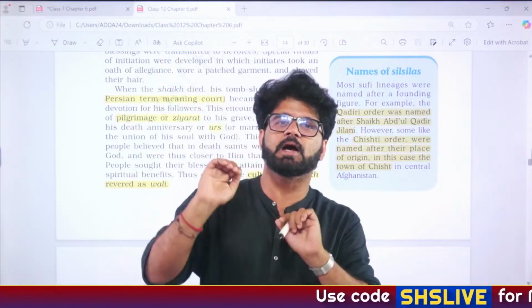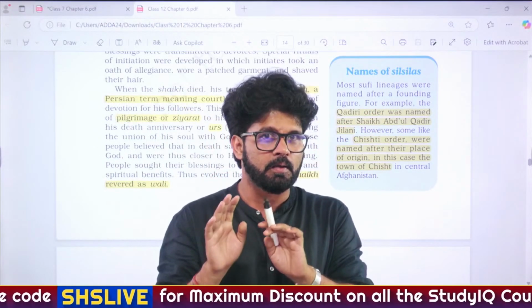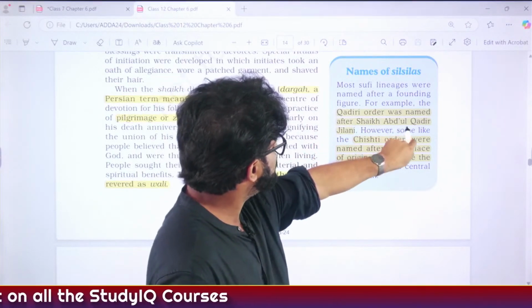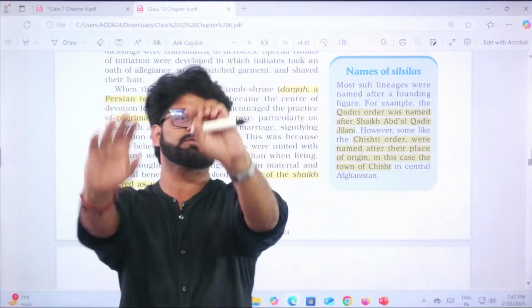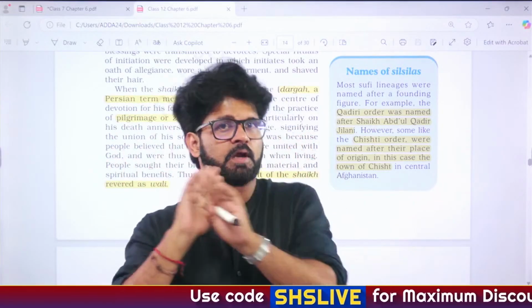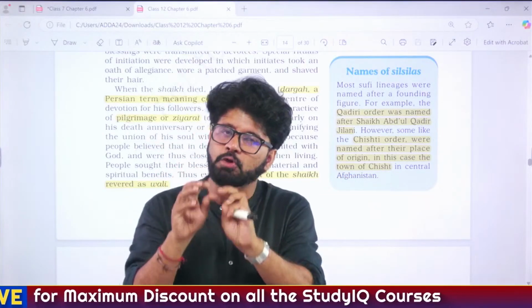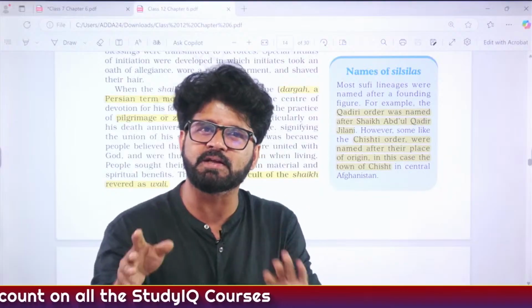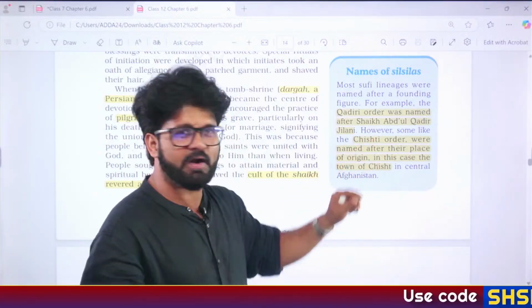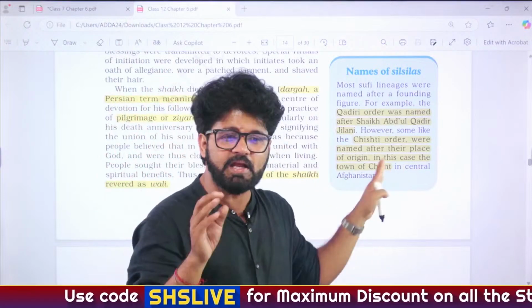Yes, sir. So silsilas, generally it is believed that most of these silsilas are named after a founding figure. But here you have to be very aware. Most of these silsilas, the Qadri silsila, are named after their founder, Sheikh Abdul Qadir Jilani. The Chishti silsila, which is the most famous silsila of all, is not named after, you know, Sheikh Muinuddin Chishti, etc. You can get enticed by that. It is named after a place called Chist in Afghanistan. And UPSC, if I'm not wrong, in some exam, NDA, CDS, etc., they have already asked this question. In different exams, this question has been asked a lot. They will give you options like Salim Chishti or something, and you can easily get enticed here.